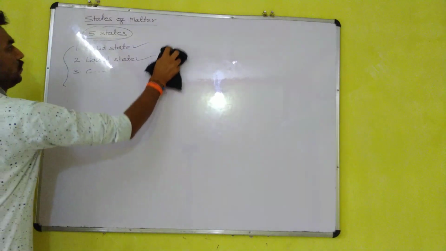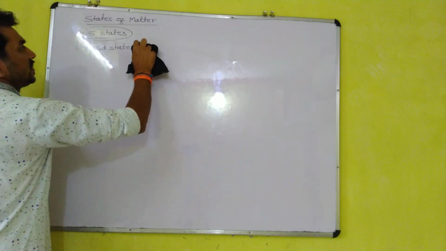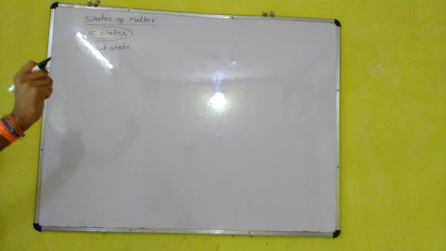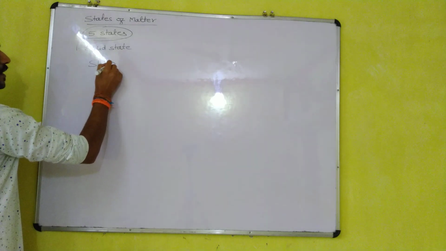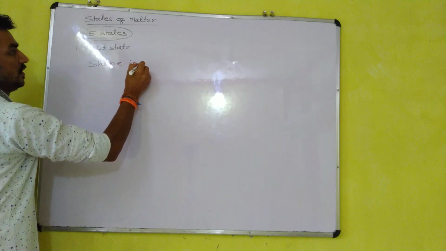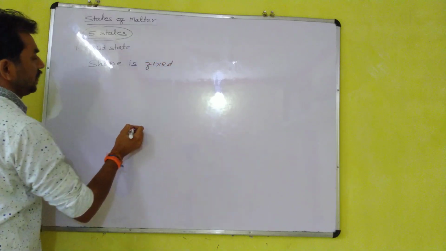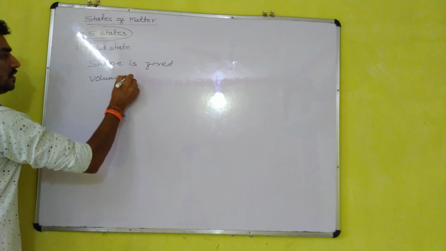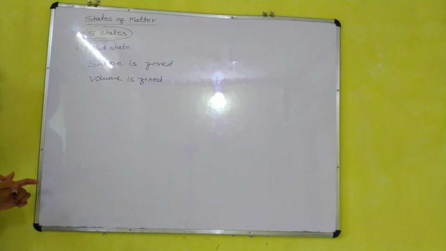So first we have to discuss the solid state. Solids are substances whose shape is fixed. Along with the shape, its volume is also fixed, and it has a distinct boundary, meaning a fixed boundary.